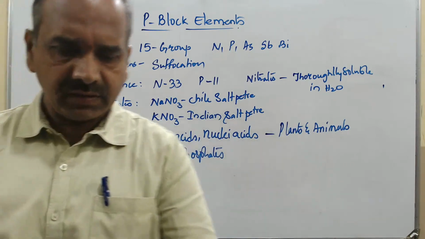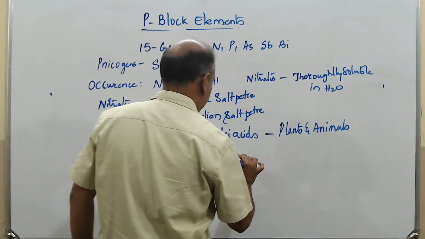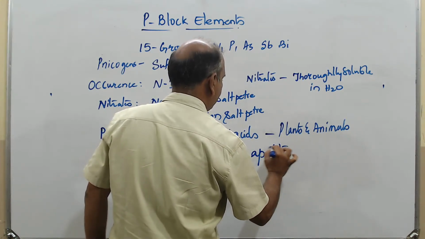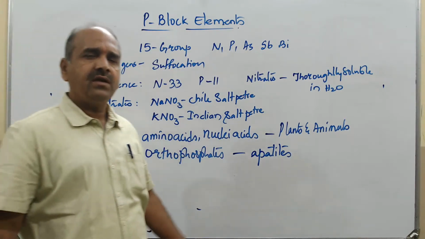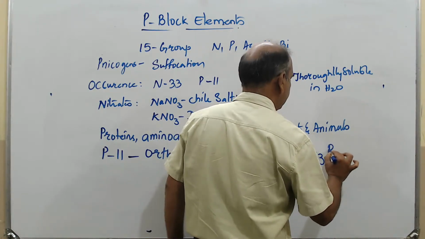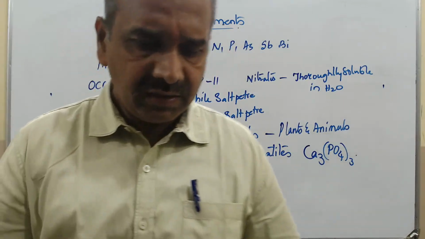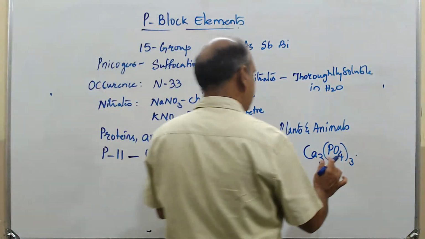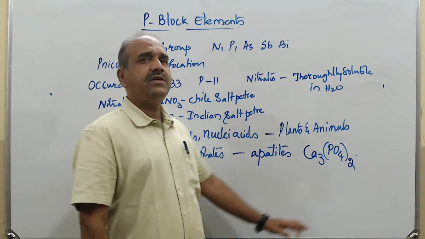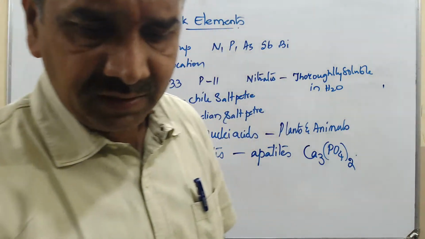Orthophosphates, and their family name you can take as apatites. Those apatites are in the form of Ca3(PO4)2. So calcium phosphate exists in many of the substances.